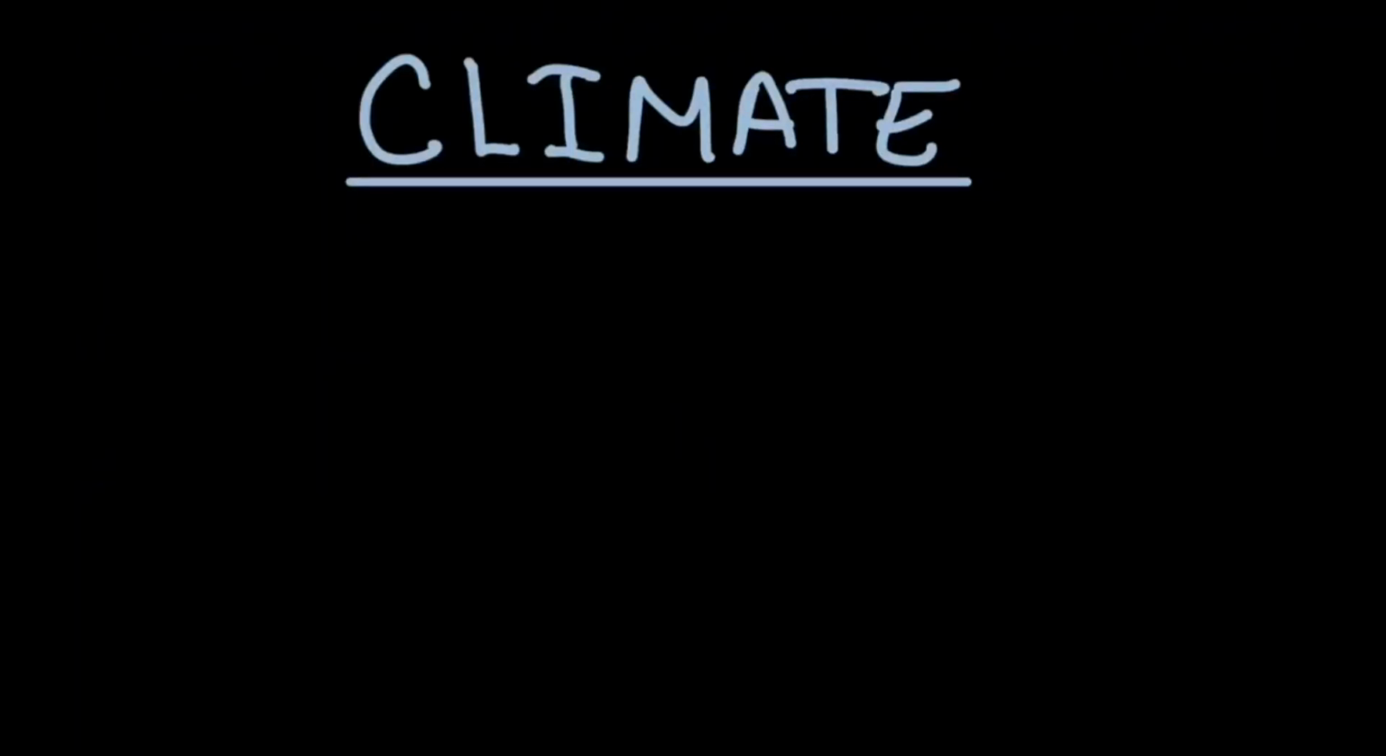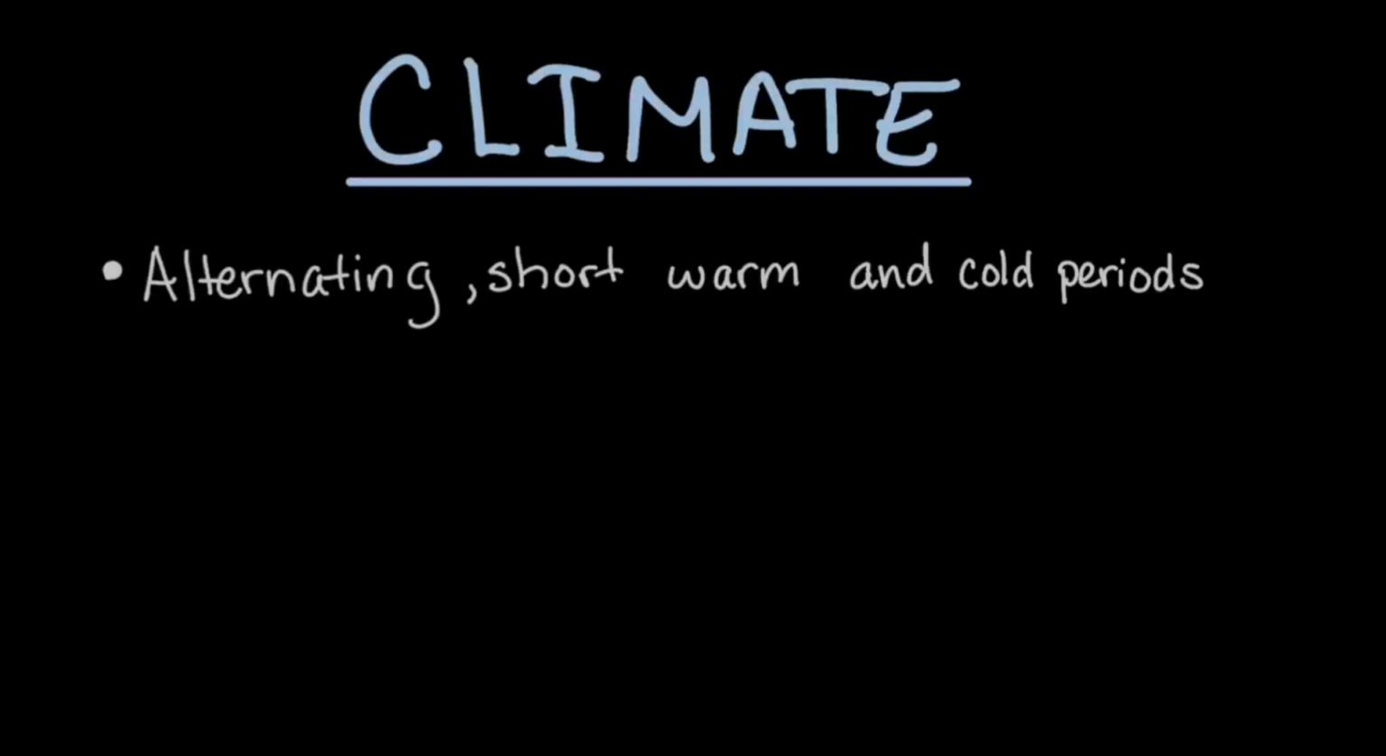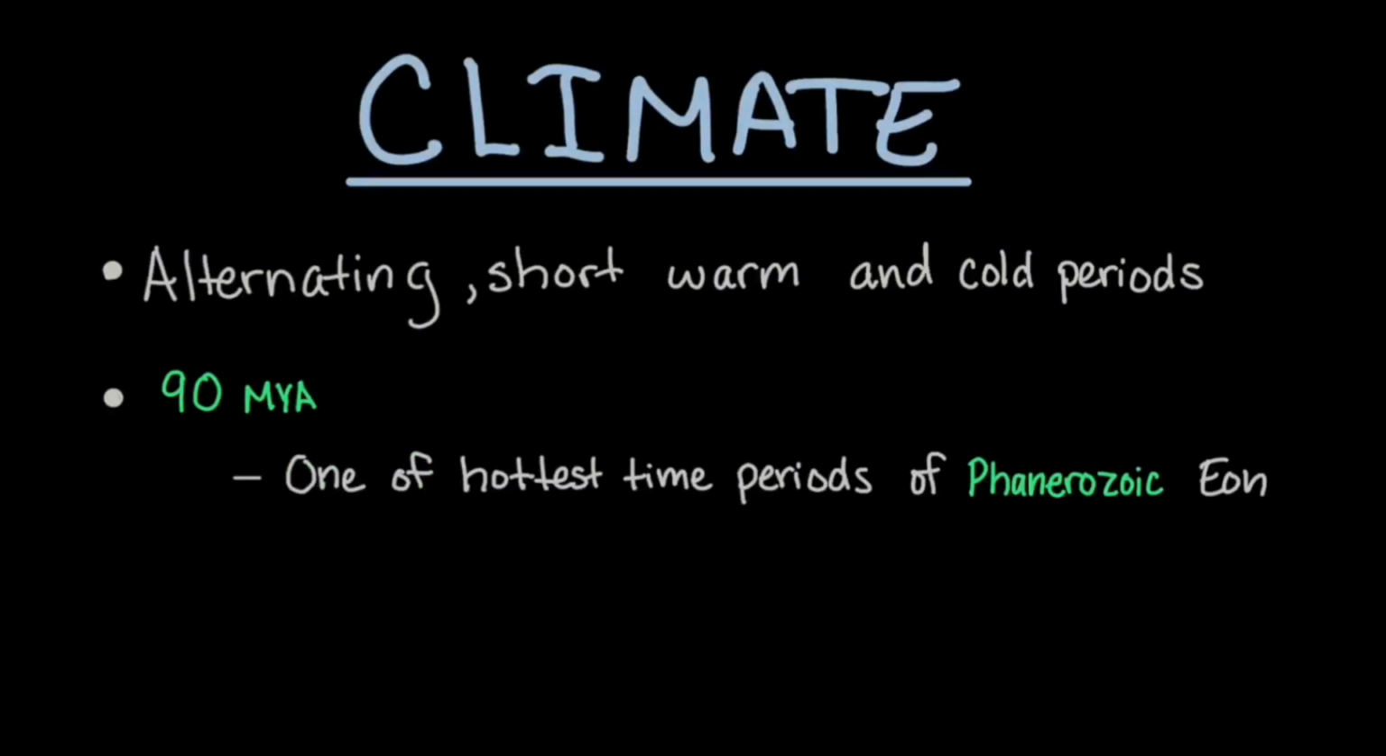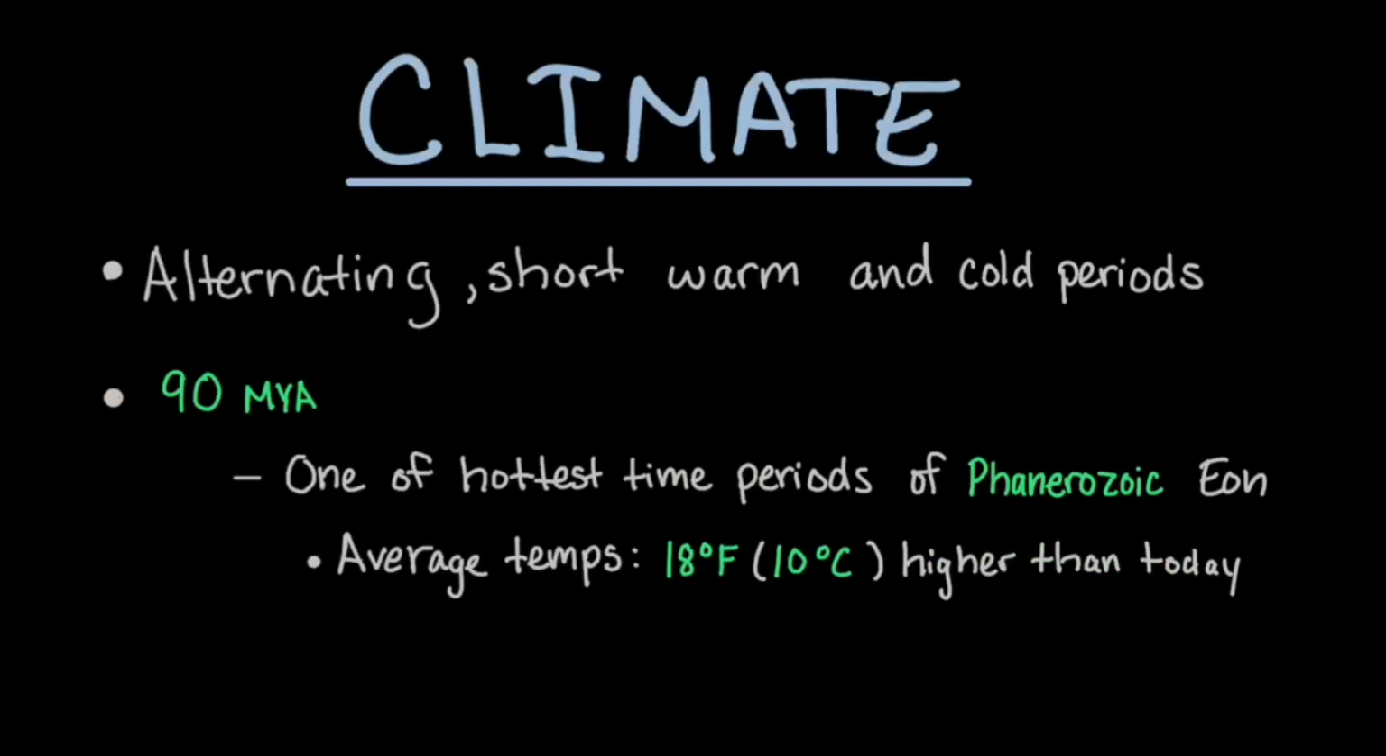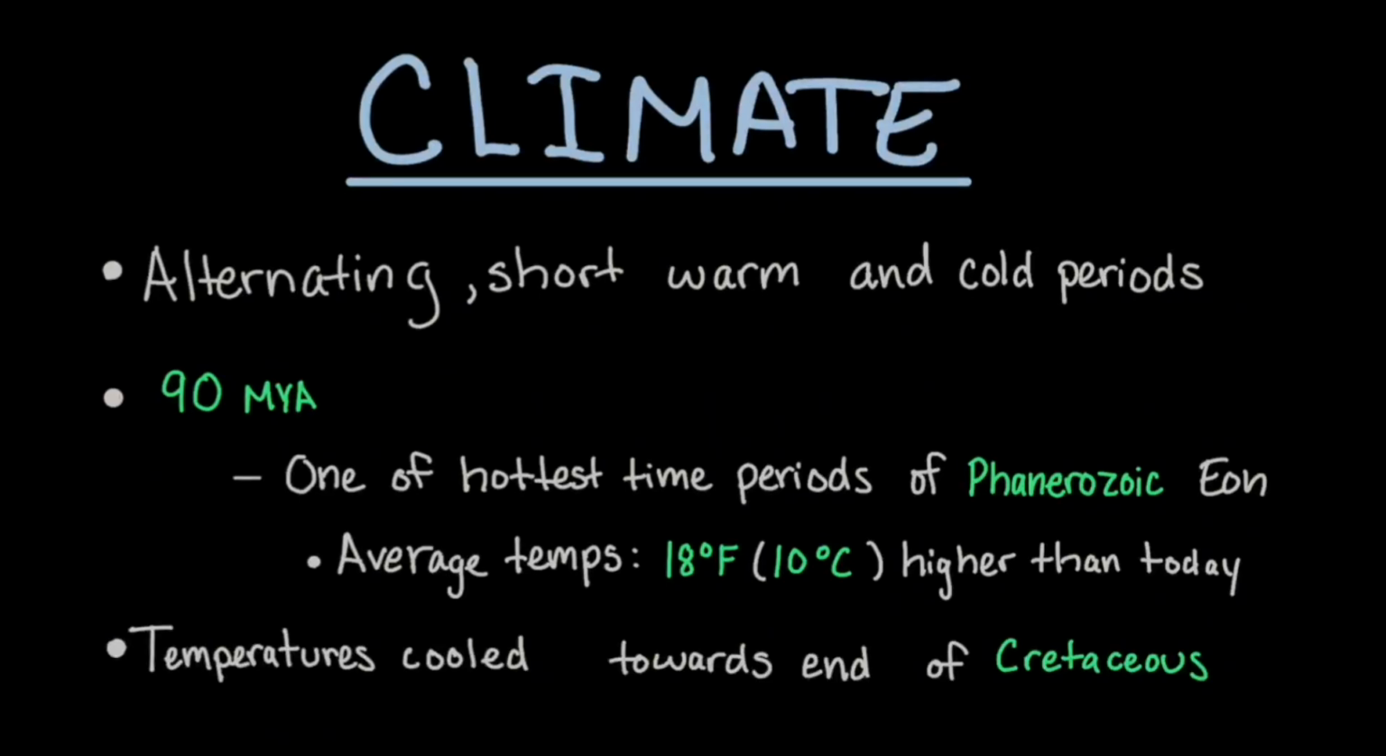During this time, there were alternating short, warm, and cold periods. Around 90 million years ago, the Earth experienced one of the hottest time periods of the Phanerozoic eon. Average temperatures during this time were 18 degrees Fahrenheit or 10 degrees Celsius higher than today. Towards the end of the period, these temperatures cooled.